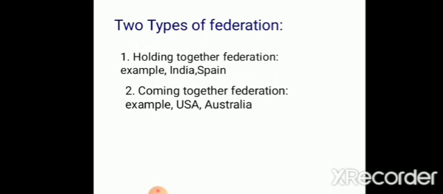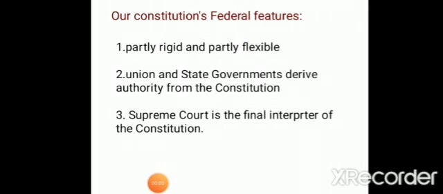So next is coming together federation. Under coming together federation, the various constituent states come together and form the federation. Here the states come on their own to form a federation. For example, you can take the USA, that is the United States of America. Here each state will have its own powers, separate from those of the central government.